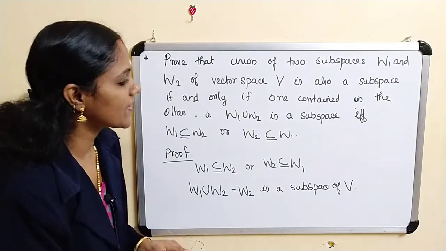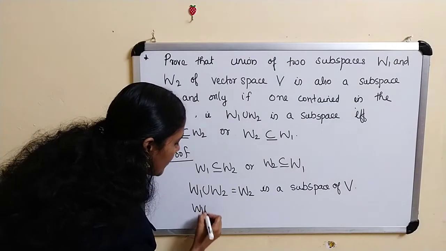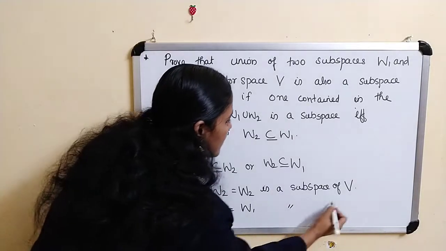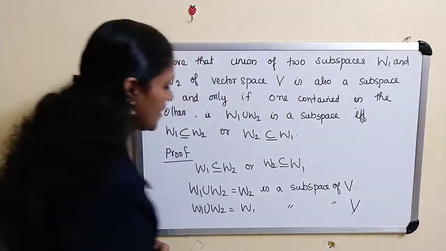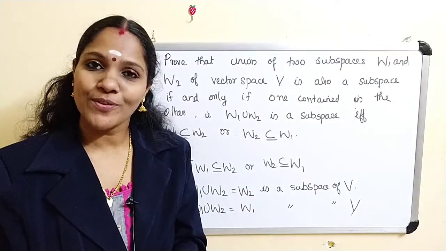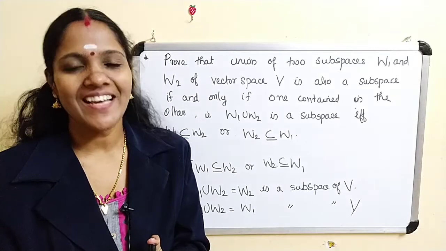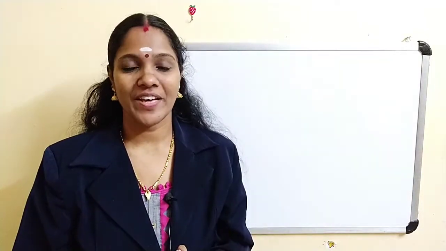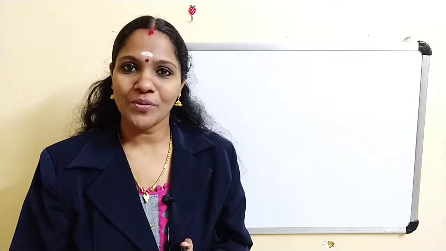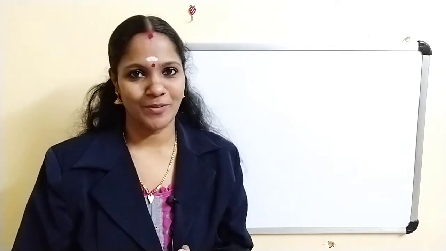Similarly, if W2 is contained in W1, then W1 union W2 is equal to W1, which is also a subspace of V. This implies if W1 is contained in W2 or W2 is contained in W1, then W1 union W2 is a subspace of V. Thus, we have proved this direction.